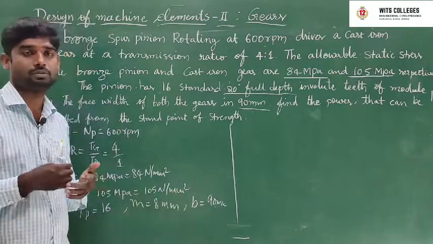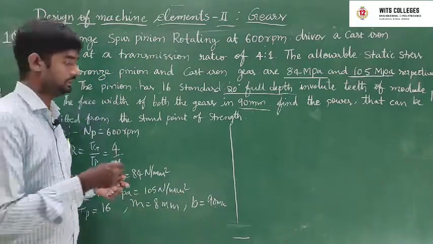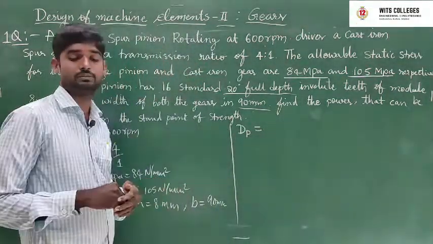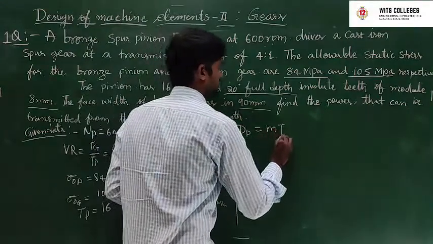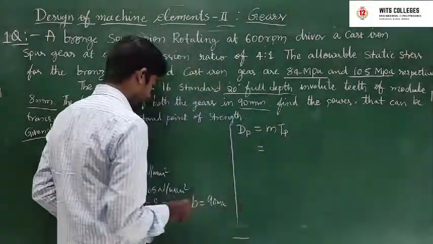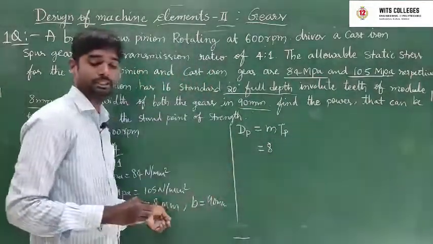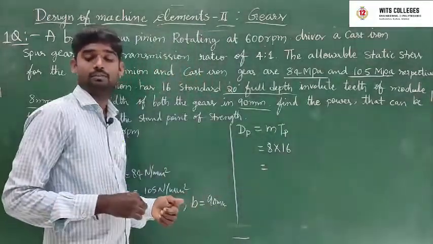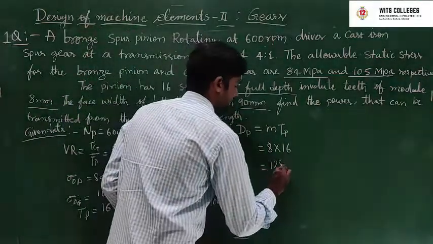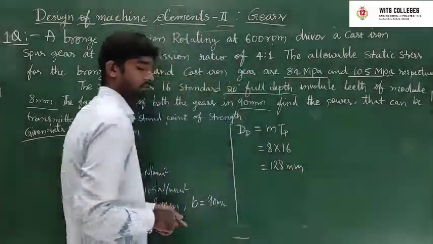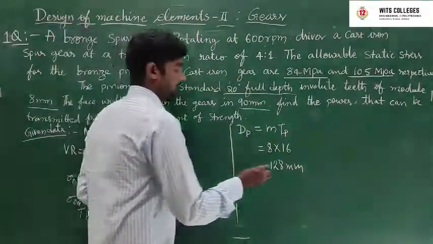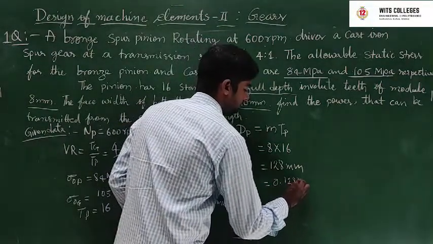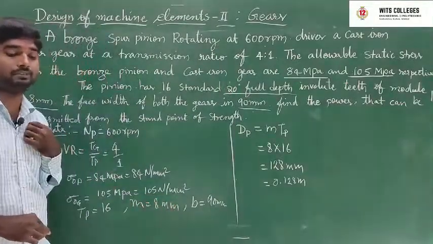We know that the pitch circle diameter DP, the pitch diameter, is M into TP. Already we know that M is equal to 8, TP is equal to 16, so DP is approximately 128 mm. This is the formula. Next, this mm is converted into meters: 0.128 meter.